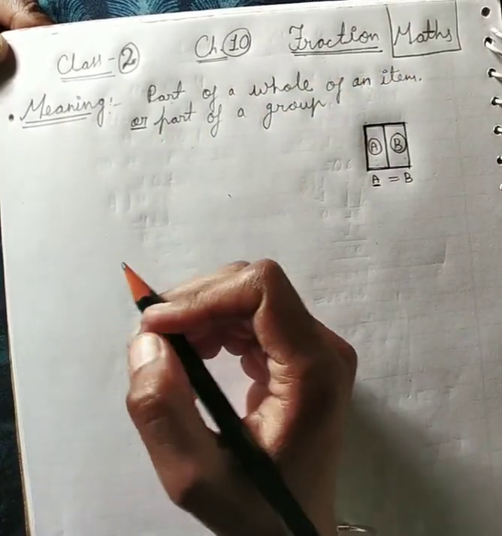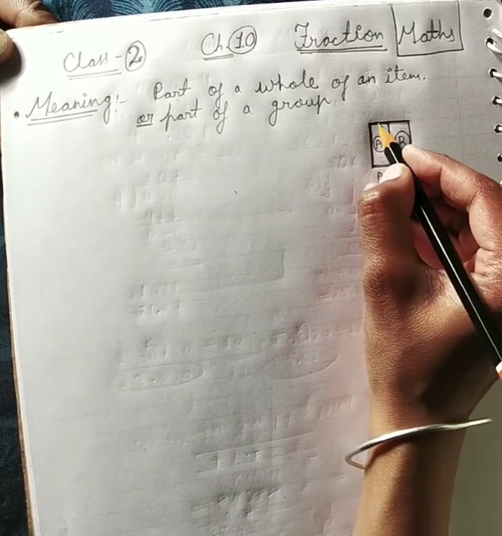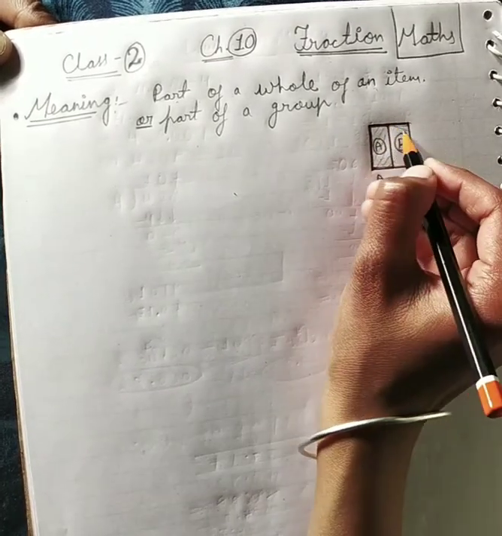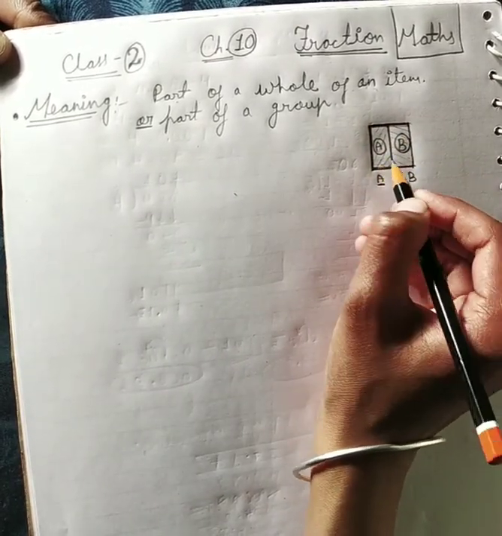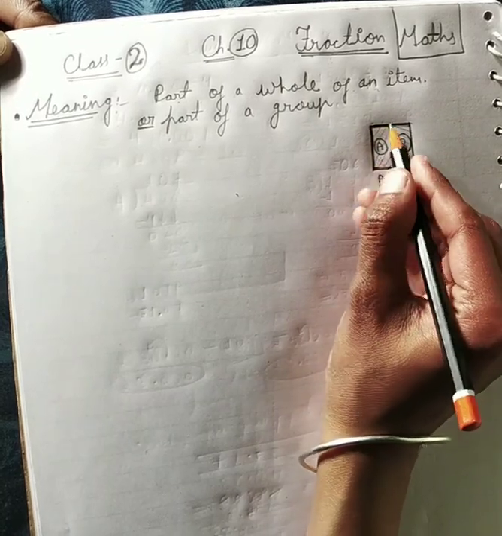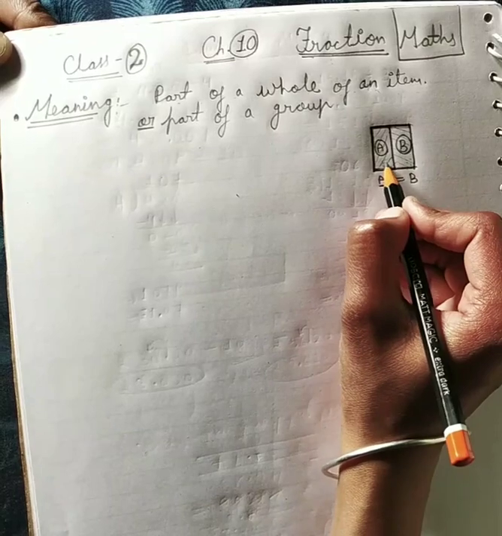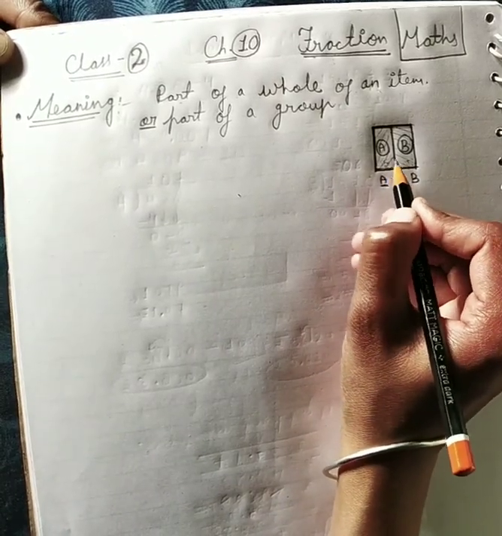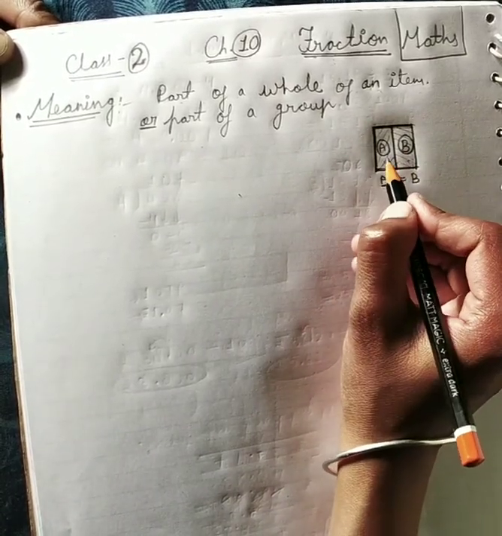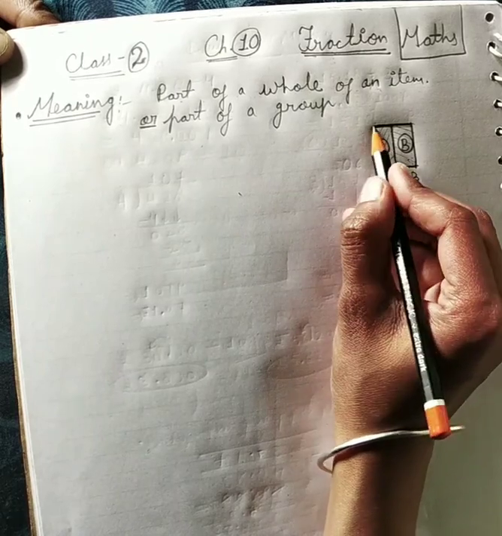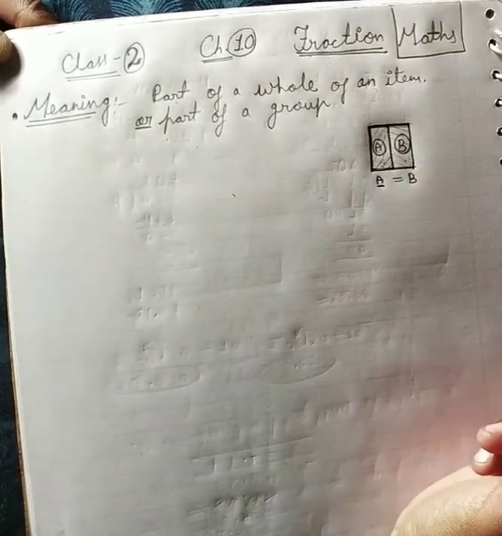How many parts? Two parts. This is the first part and this is the second part. I am dividing the whole into two equal parts, part A and part B, and these are the parts of the whole item.